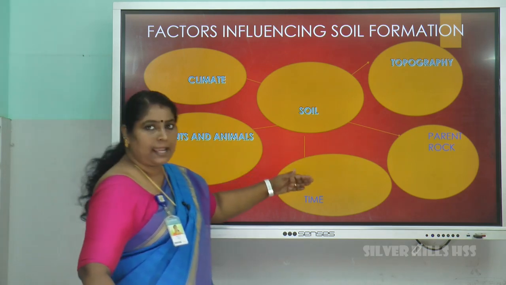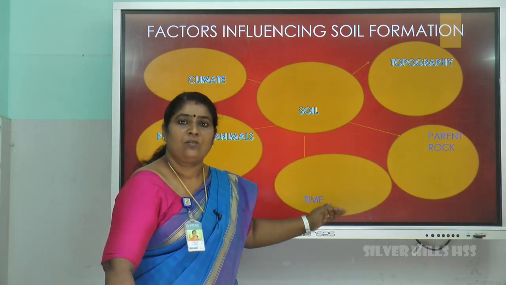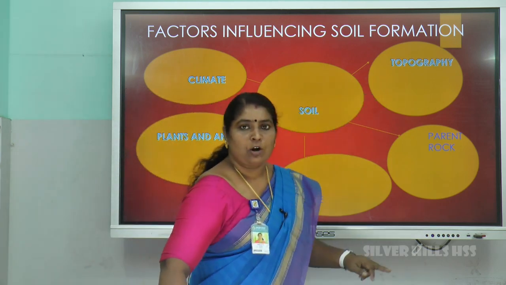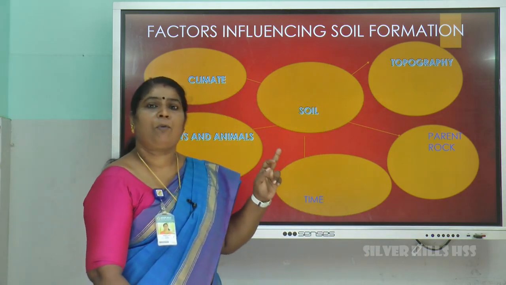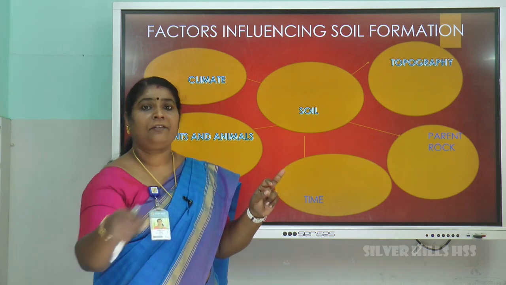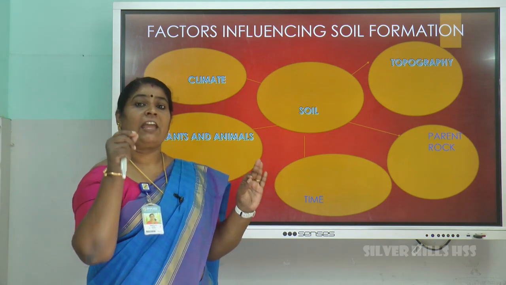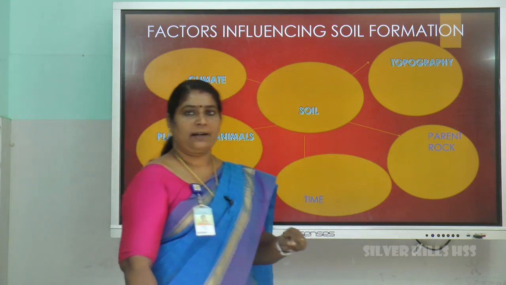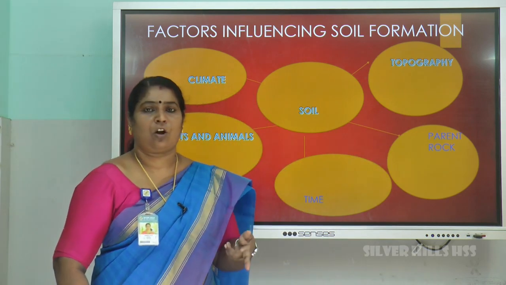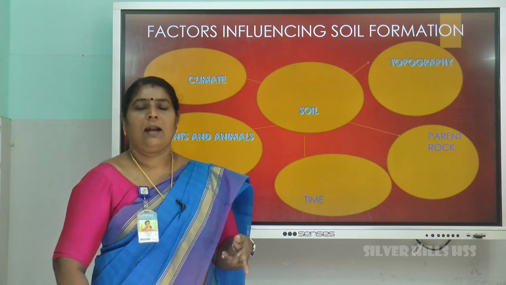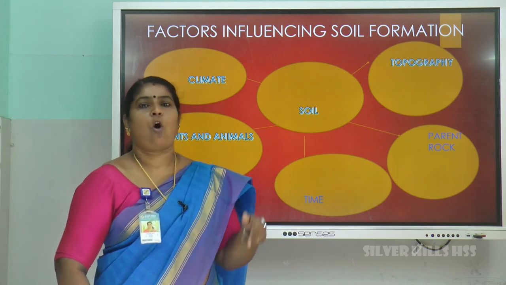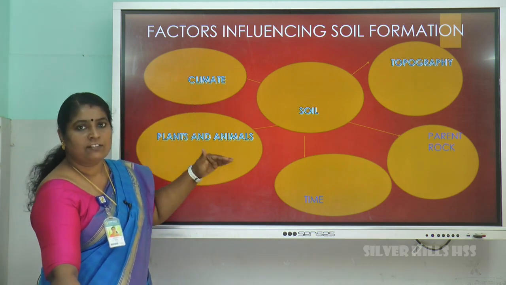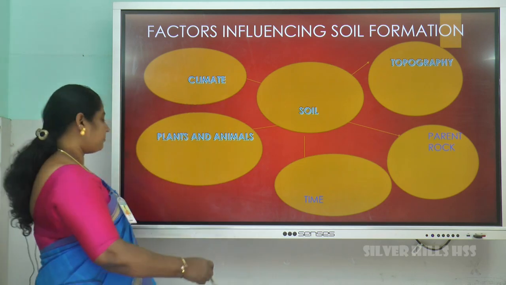Next factor, time. It nearly takes 1000 years for the formation of soil. Third one, topography. Topography is the shape of the land. The inclined regions are favorable places for the formation of soil. Last one, parent rock. The minerals of the rock or the structure of the rock depends upon from which rock it has been formed. So these are the factors of soil formation.